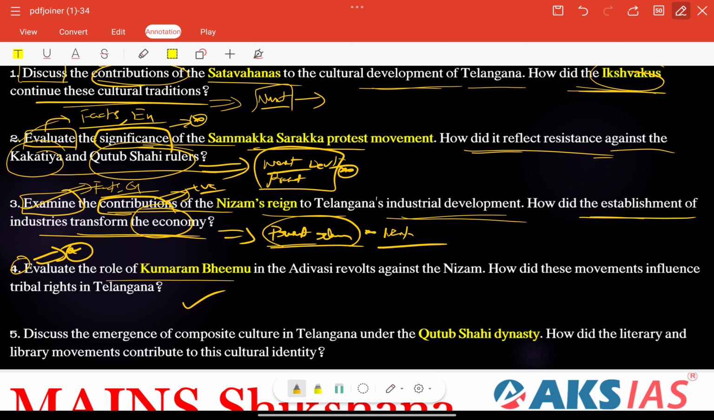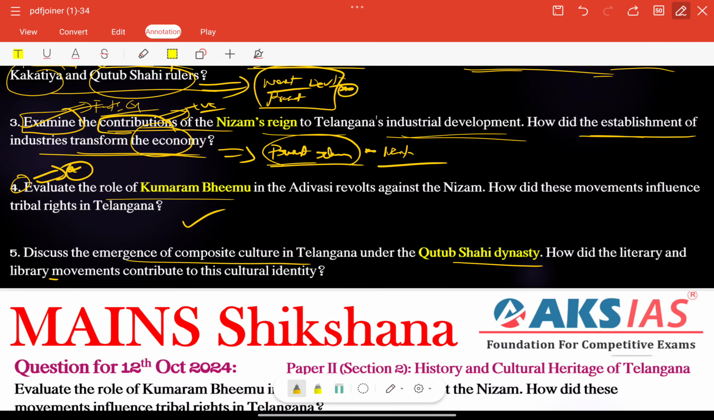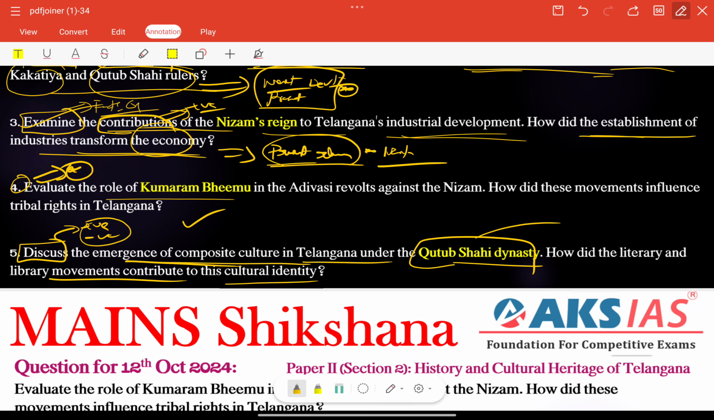Next, discuss the emergence of composite culture in Telangana under the Qutub Shahi dynasty. How did the literary and library movements contribute to this cultural identity? Here, discuss is positives and negatives. We need to write both. Emergence of composite culture in Telangana under the Qutub Shahi dynasty, right? So how did the literary and library movements contribute to this cultural identity?